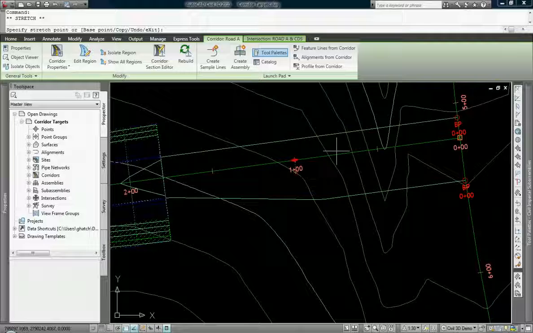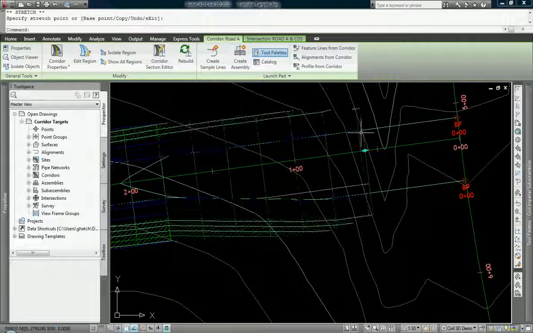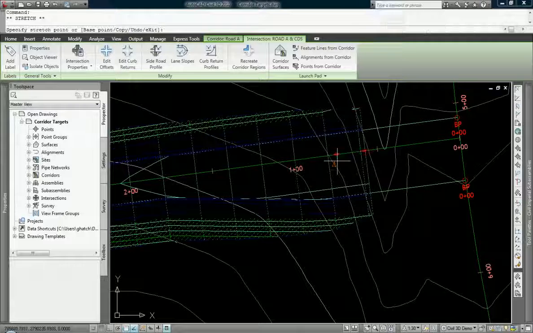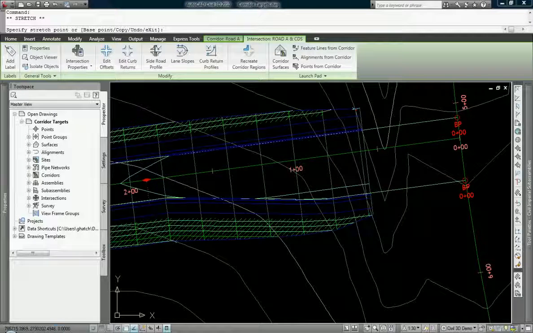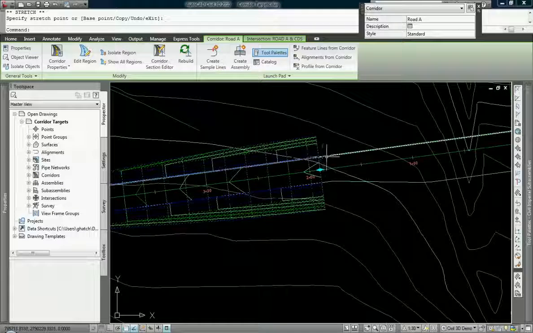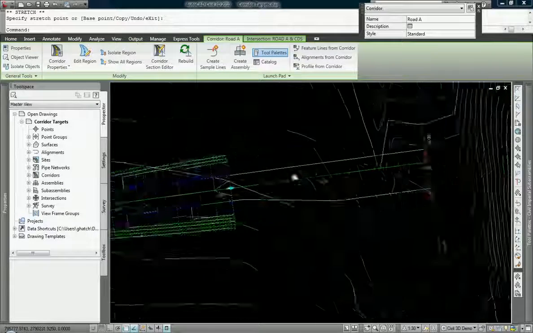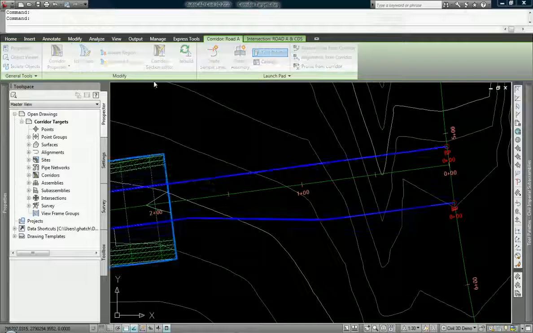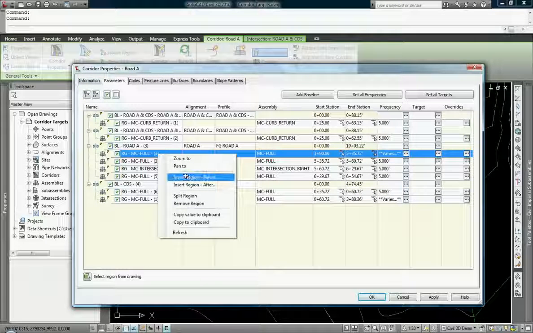If I could just continue this corridor on through that transition, you see how that works. That follows very nicely. However, I am not going to do that because if I increase the frequencies there, meaning the amount of times that I sample my finished grade and my alignment, it will increase the frequencies for the whole region, that whole road. So really not efficient when we start talking about really asset management in Civil 3D.